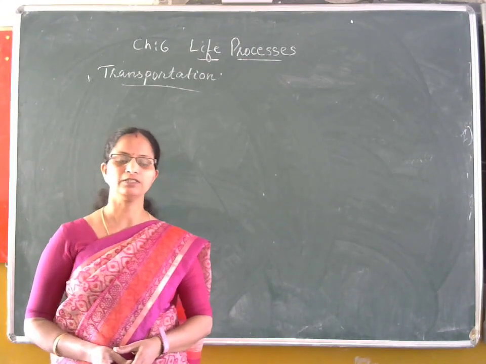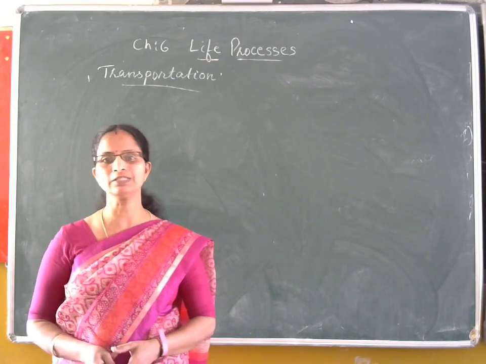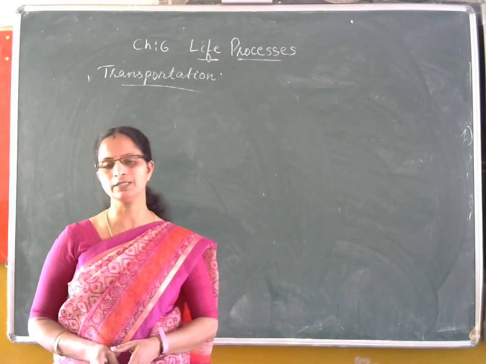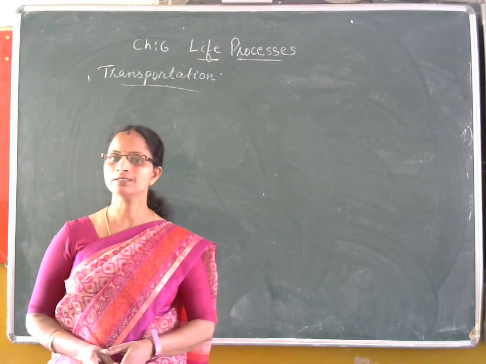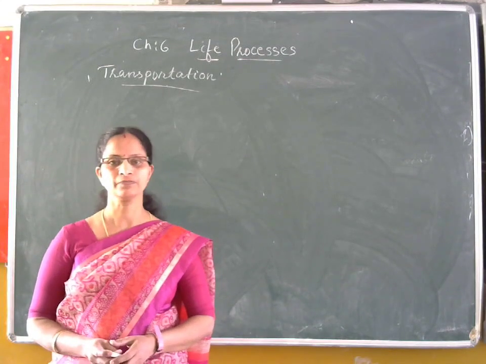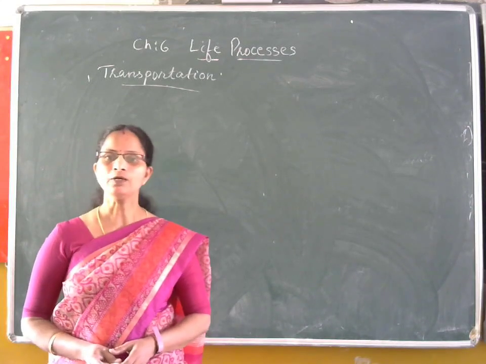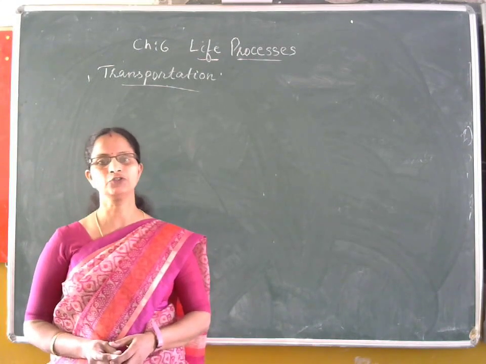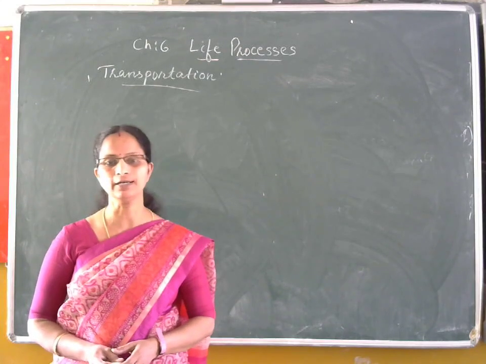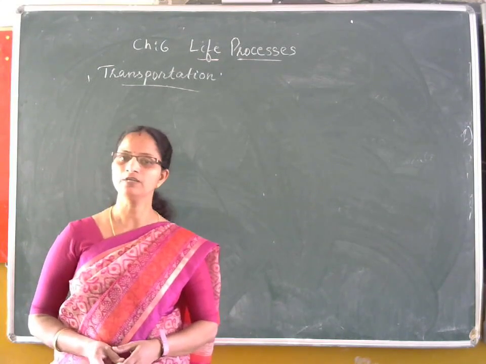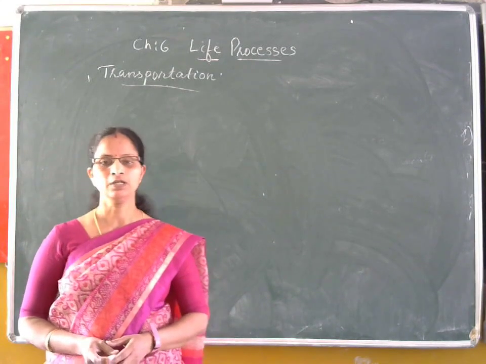So, here we have seen that the nutrients that are present in the small intestine are utilized in various cells to release energy, and also the oxygen that is exchanged in the alveoli of the lungs is utilized in various cells.